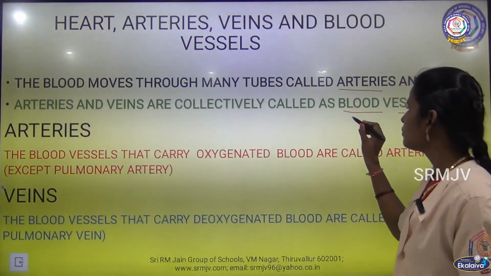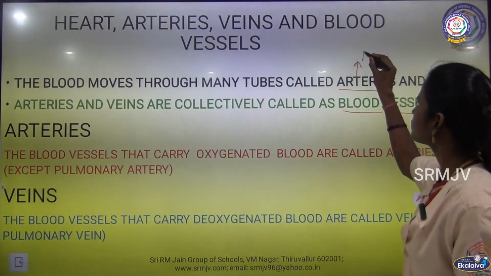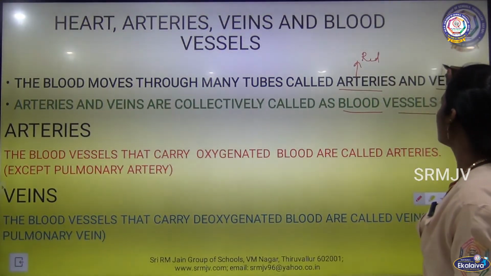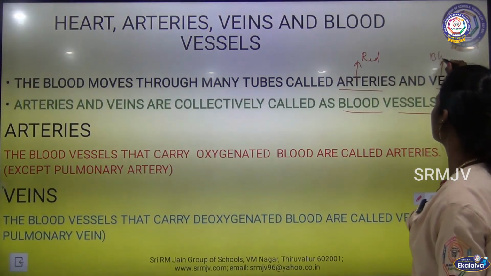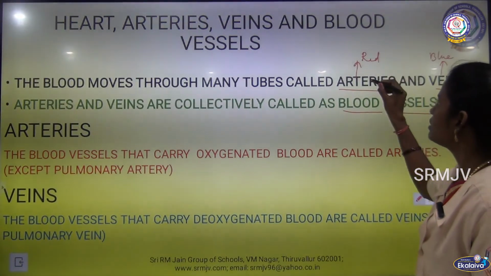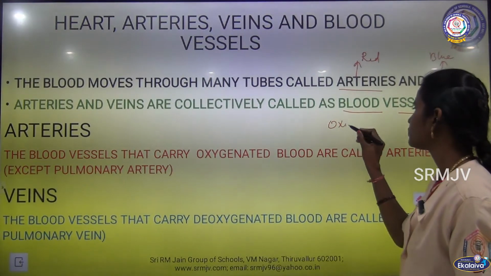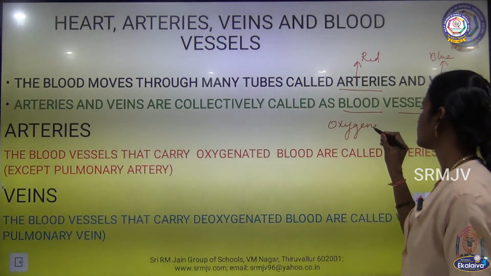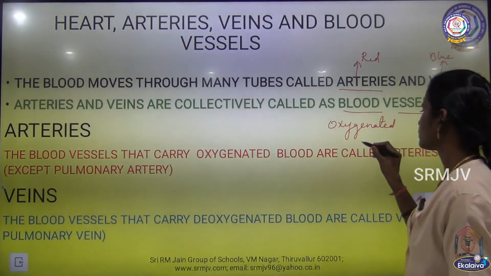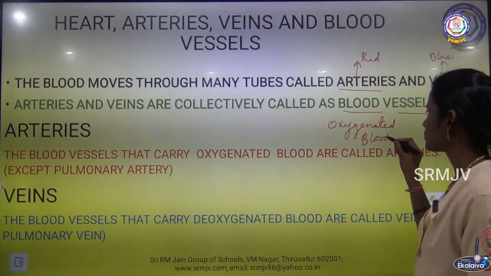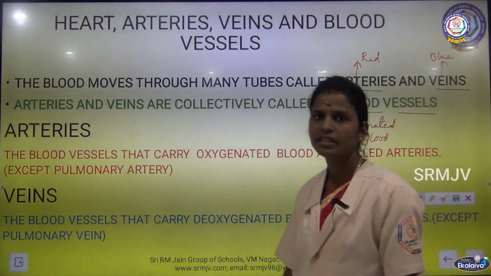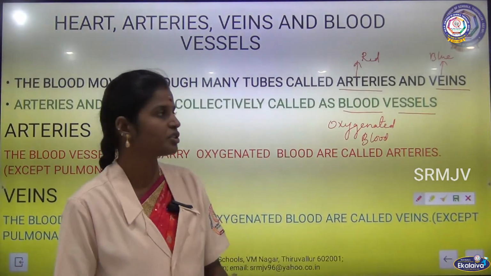The arteries are red in color and veins are blue in color. Arteries carry oxygen rich blood, that is oxygenated blood, and veins carry deoxygenated blood.